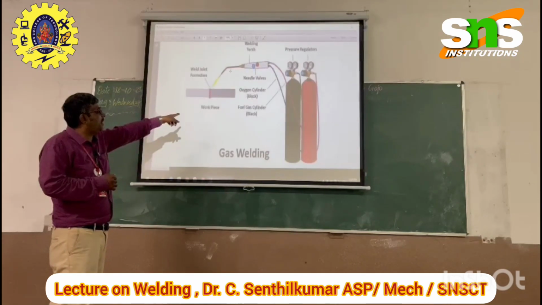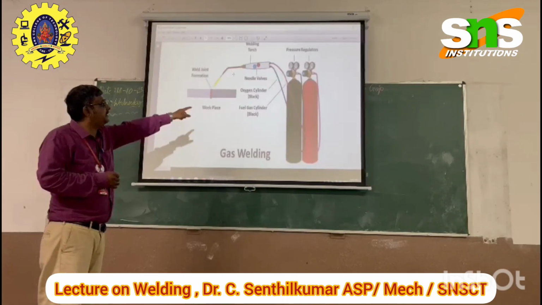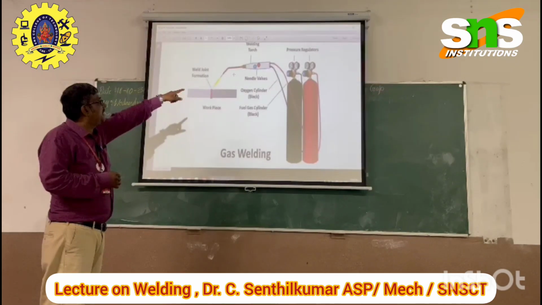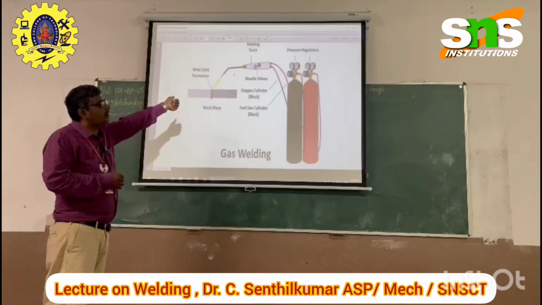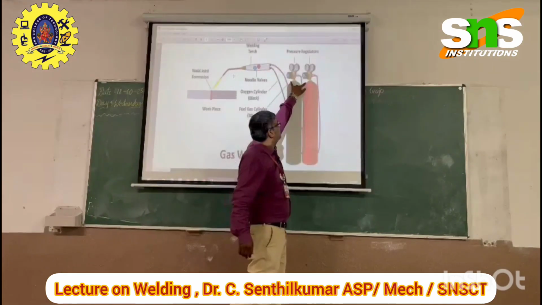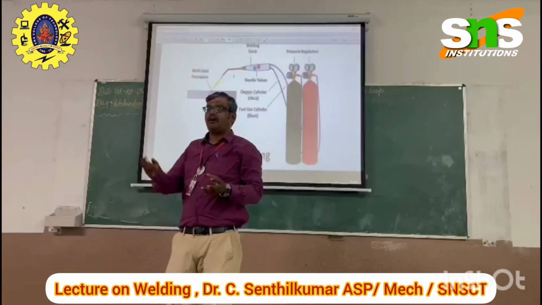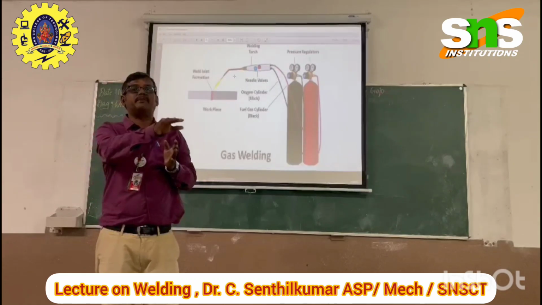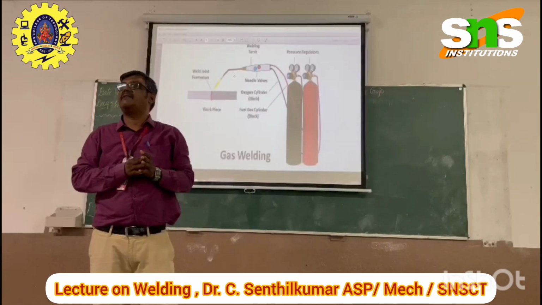We can notice the parts: fuel gas cylinder, oxygen cylinder, needle valve, and welding torch, along with the adjustment of how much pressure we can give from the regulator. The regulator says how much pressure is given to the supply of the gas. Based on that, we can decide how much heat can be supplied over the particular point where we need the welding.